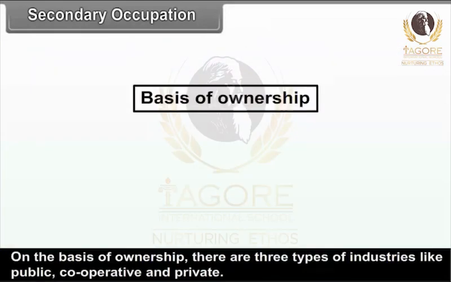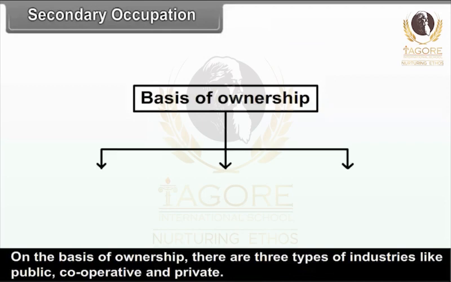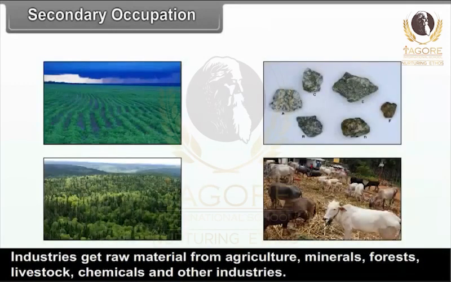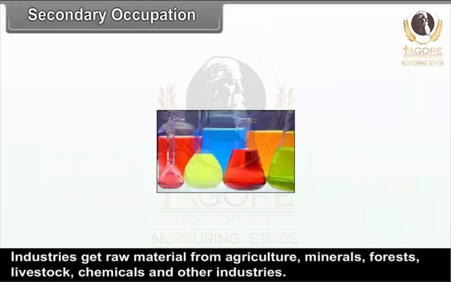On the basis of ownership, there are three types of industries: public, cooperative and private. Industries get raw material from agriculture, minerals, forests, livestock, chemicals and other industries.